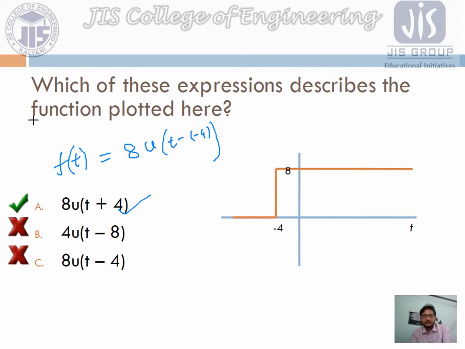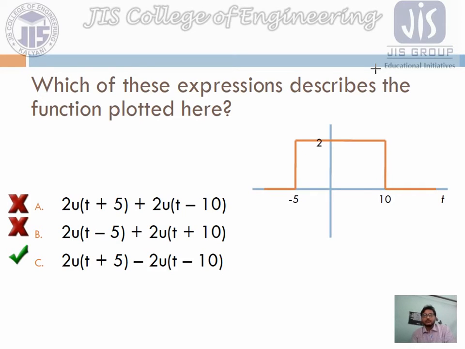So in your exam they can ask you any types of question, and you have to answer this. Okay, so just answer me, what will be the answer for this one? Yes, right. The signal has started at minus 5, so obviously simply we can write the signal having the amplitude 2 as 2 u of, it has started at minus 5, so we can write t plus 5.